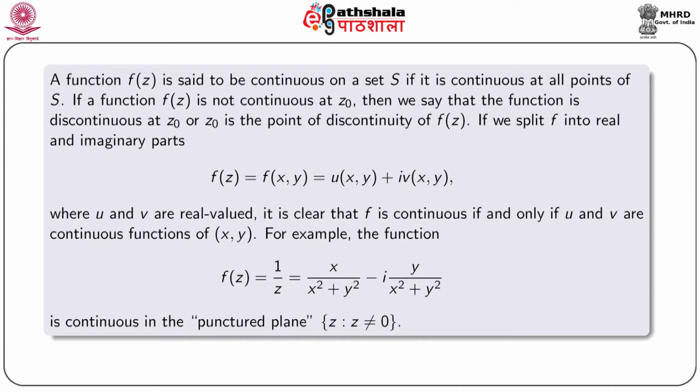As for example, if we consider the function f(z) equal to 1 by z. By simple calculation, we can write this equal to x by x square plus y square minus i into y by x square plus y square. Then we see that this function is continuous in the punctured plane, that is for all z except origin.